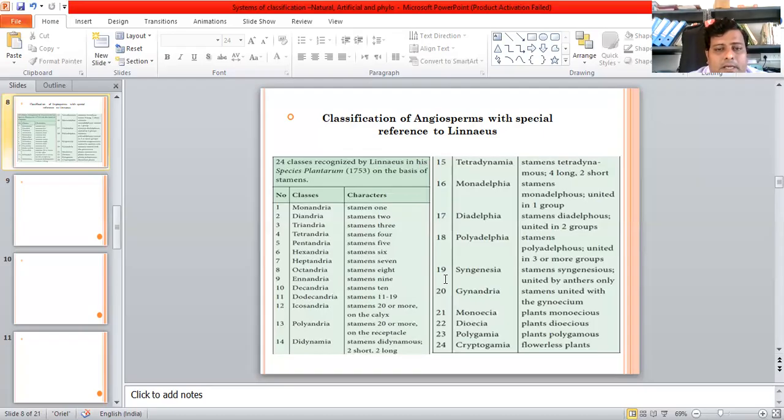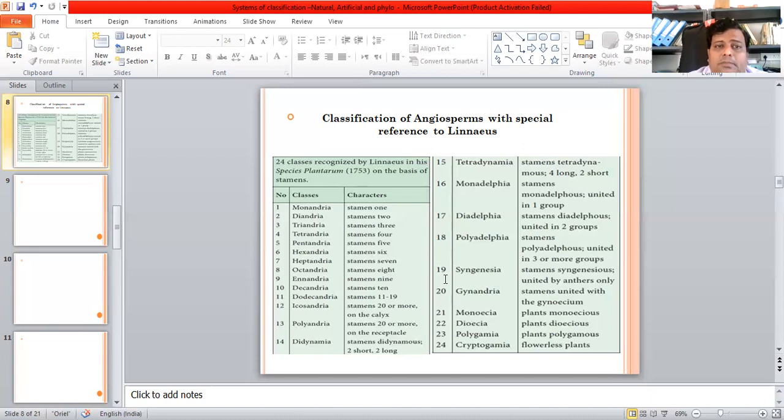Hexandria, six. Heptandria, seven. Examples are Sapindus. Decandria, ten, and so on. There are many classes you can see here, till 24 classes. The last one is Cryptogamia, where flowers are absent or not apparent. For example, Ficus.